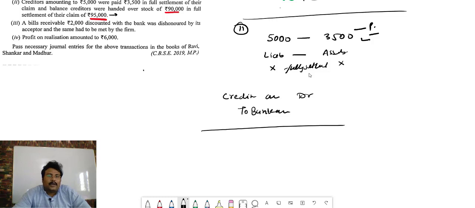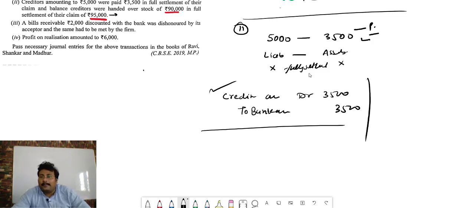So to bank account. Why are we using the bank word instead of cash? It is very simple. In realization generally we use the bank word. So creditors account debit to bank account 3,500. It is a normal entry when we are making the payment, but we close the creditors in the realization.